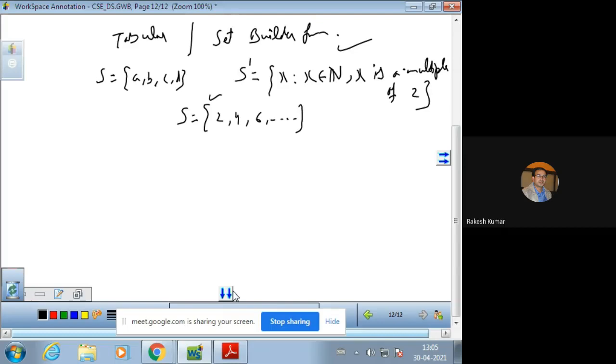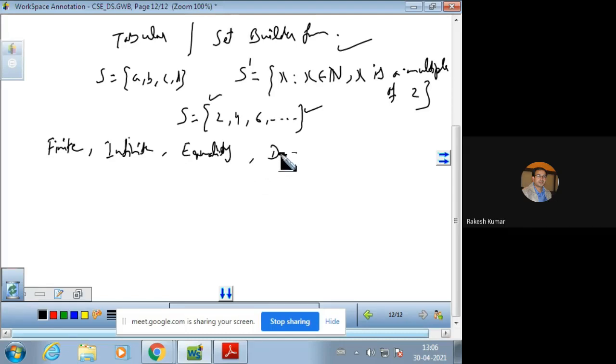Some of the basic things you already know: the kinds of sets are there. The first kind of set is finite, in which a finite number of elements are there. Then we have infinite set, in which an infinite number of elements. This is the example. Then we have equality of sets: two sets will be equal if the elements are equal in their basic nature and the number of elements are equal. So the sets can be said as equal sets.